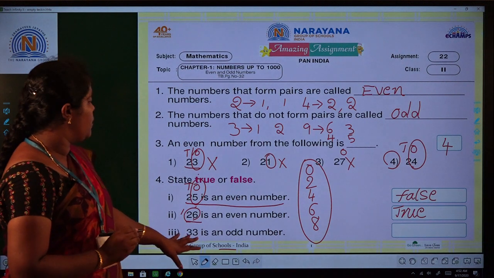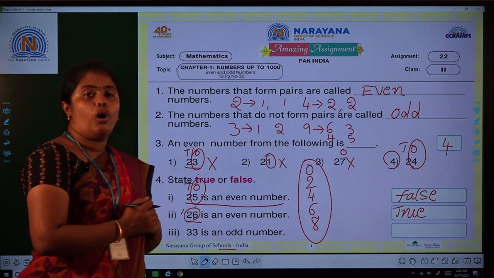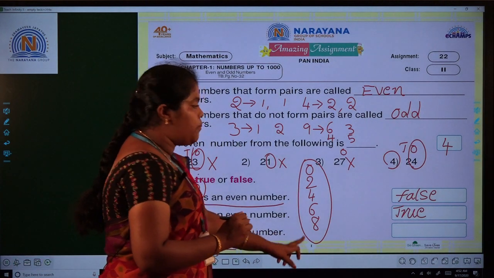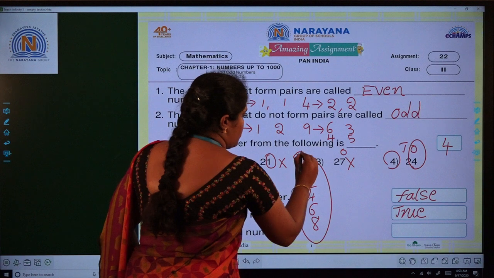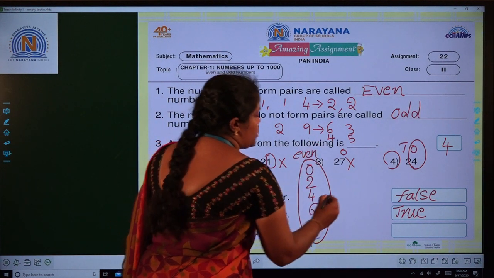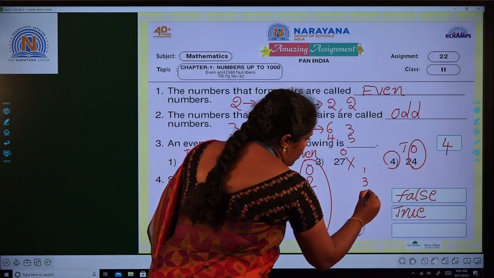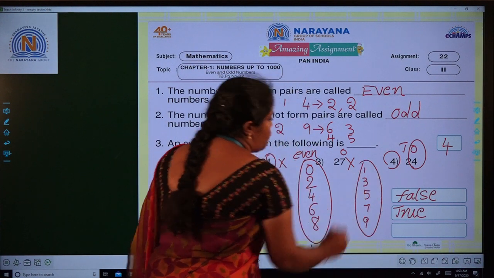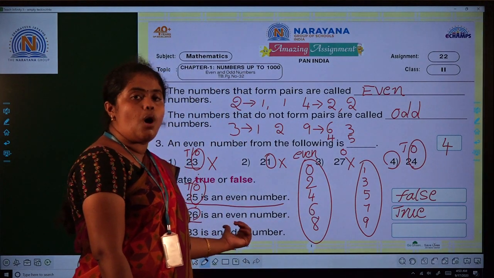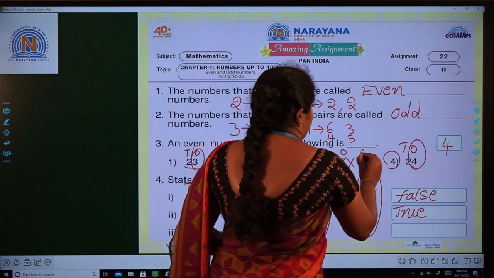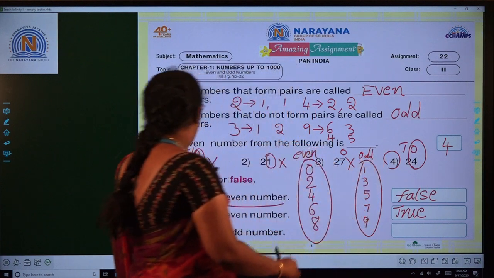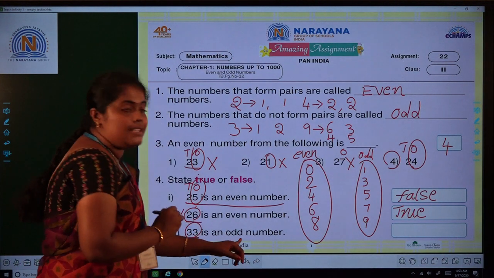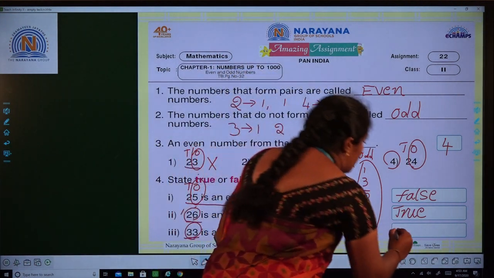Next one, third one, 33 is an odd number. See here, I want to say one more thing. If 1, 3, 5, 7, 9 digits are in ones place, it is called as odd numbers. See here in the ones place, the digit is 3. So the number is called as odd number. So statement 3 is true.